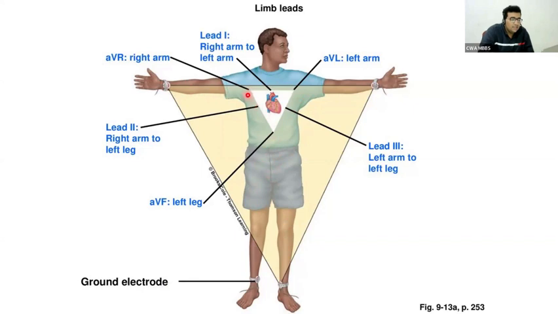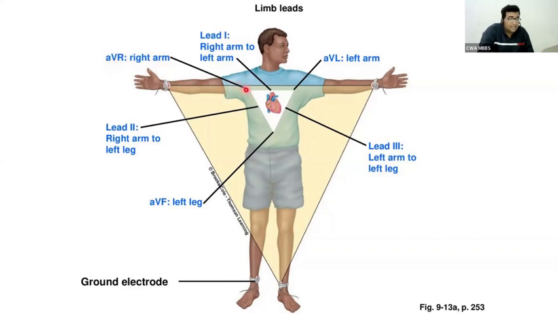This right arm or right shoulder electrode is represented by AVR. What is AVR? This right-sided electrode is actually placed on the right upper limb, but it is representing the right shoulder, and it is represented by AVR, augmented vector right.